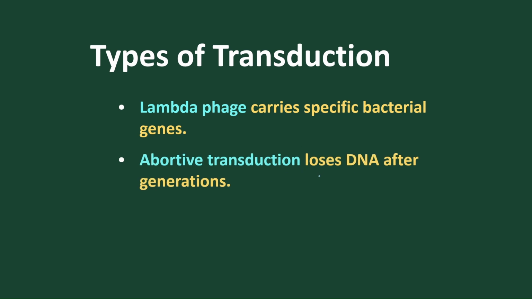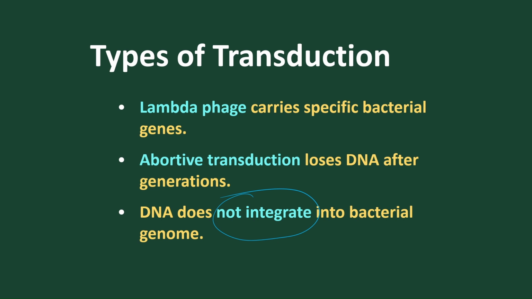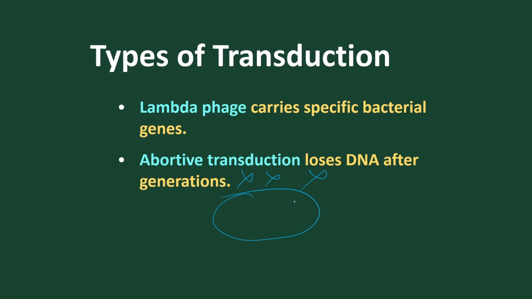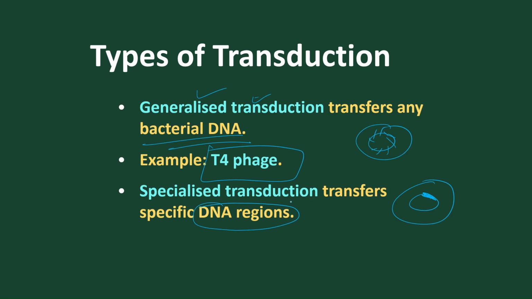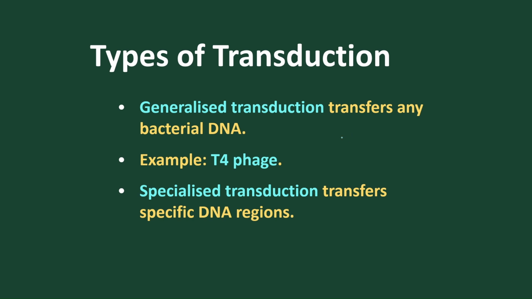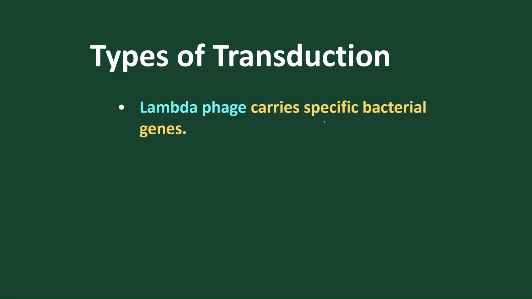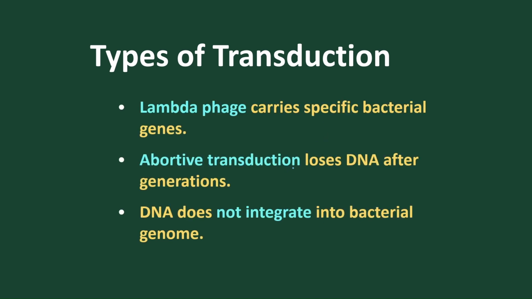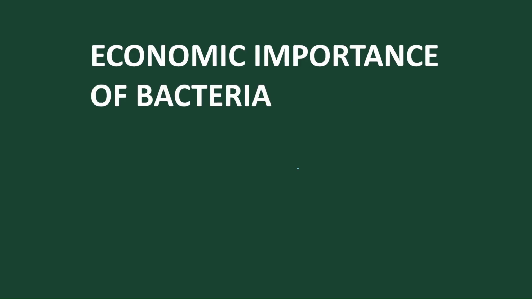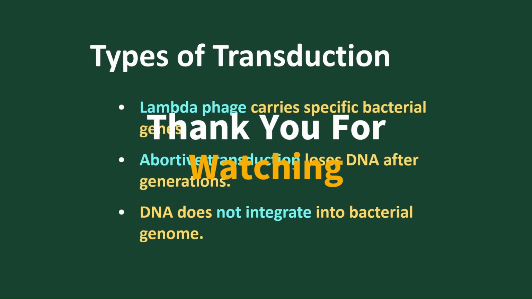Abortive transduction is where no DNA is carried out. If no DNA is integrated into any bacterial genome, it is called abortive transduction, so no transduction takes place. So the lambda phage is one kind, and the abortive phage is another kind. In generalized transduction all types of DNA can be integrated, as with the T4 phage. In specialized transduction only a special DNA region is integrated, and in lambda specific bacterial genes are integrated. In abortive transduction, no DNA is integrated into the bacterial cells. So this is all about the types of transduction.